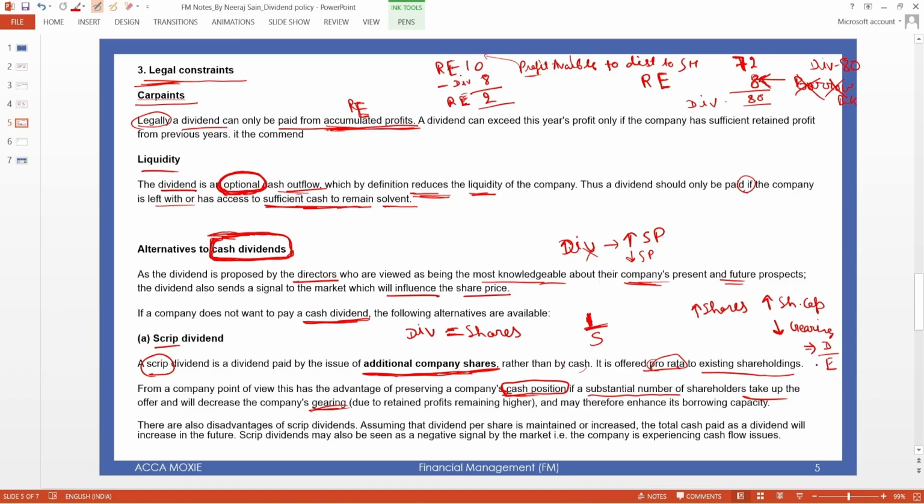So if equity is increasing and debt remains the same, the gearing will decrease. It may therefore enhance the borrowing capacity, because if the equity increased, debt is lower than the equity, so their gearing ratio will decrease.